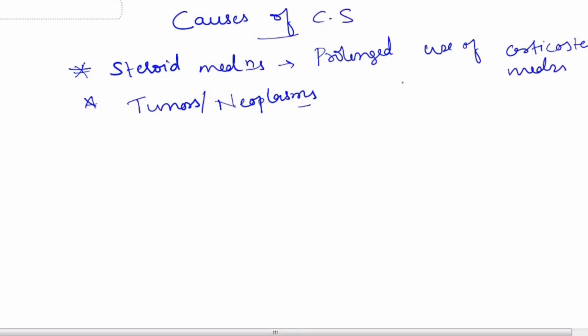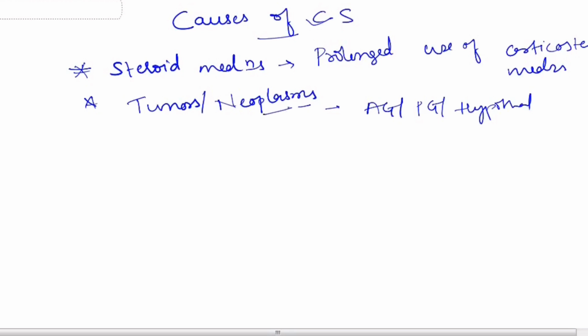Already cortisol is being released in the body. Along with that, if you are taking corticosteroid medications regularly or for a prolonged time, it causes an increase in the level of cortisol. Taking more steroid medications may cause Cushing syndrome, or some tumors or neoplasms in the adrenal glands, pituitary gland or hypothalamus.